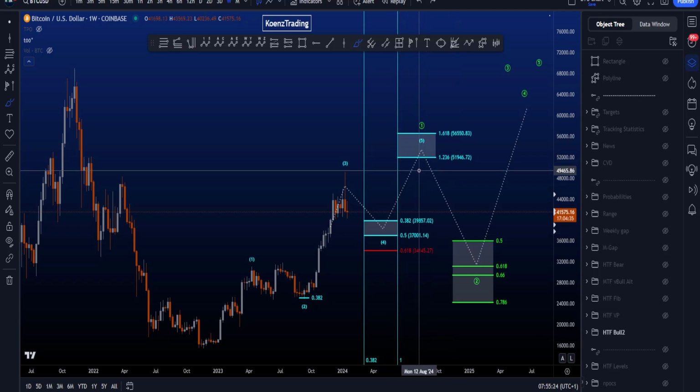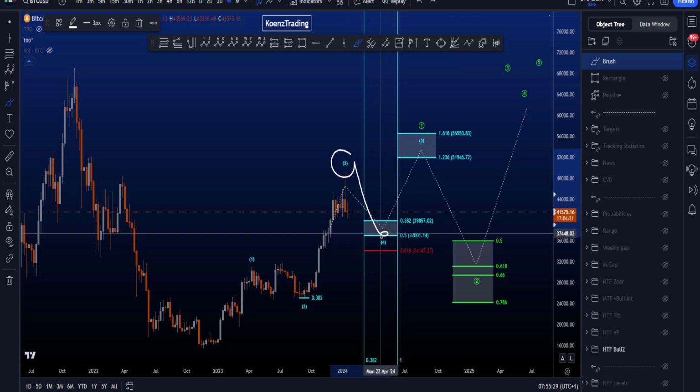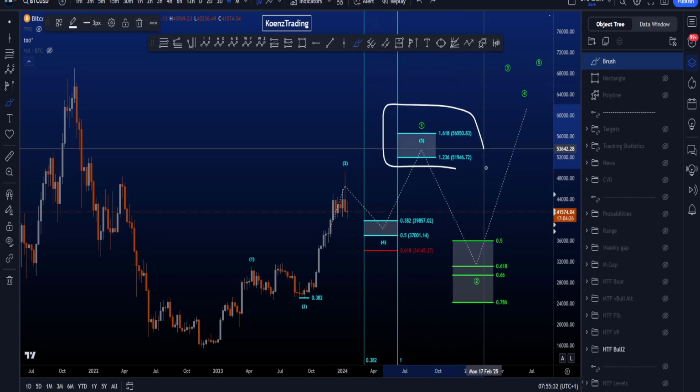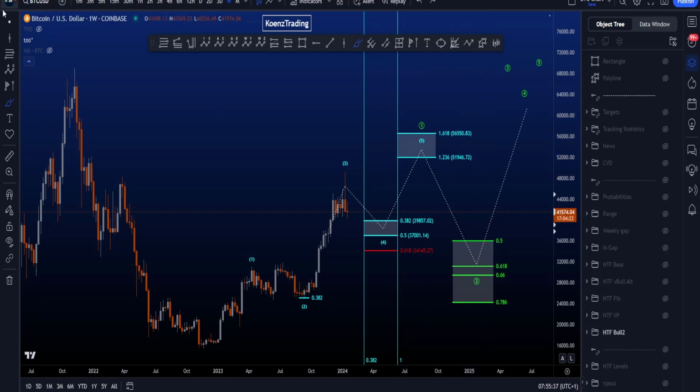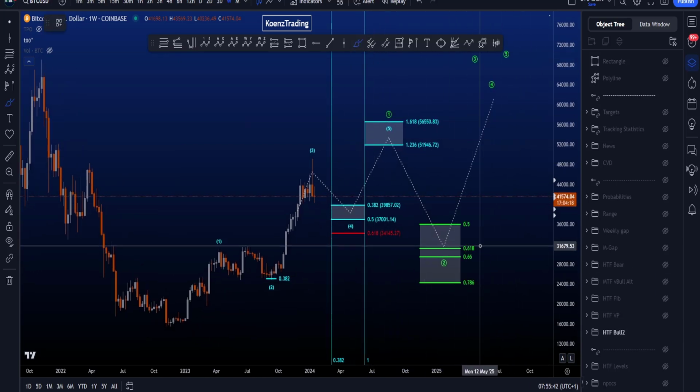After 4, we're looking for 5, and if I take a Fibonacci pull from the high of 3 to the lower end of the box here for this wave 4, then the most common target for wave 5 is between 51.9k and 56.5k. After this move, we then want to see a wave 2 to the downside.